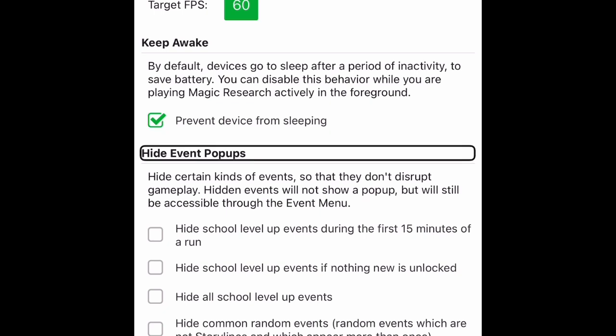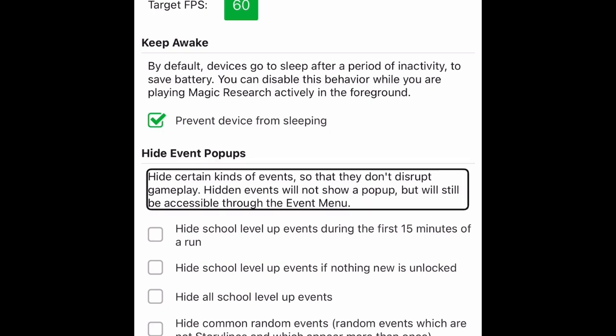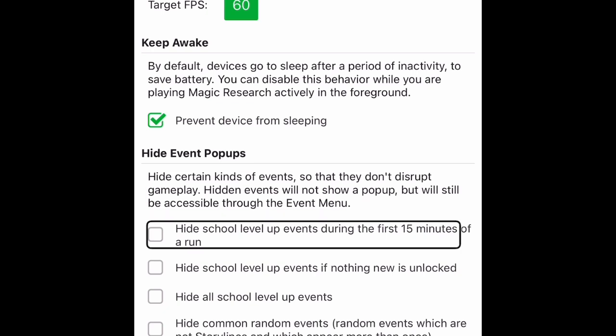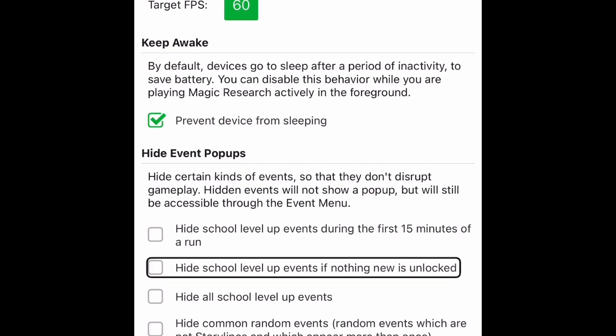Hide event pop-ups. Heading. Hide event pop-ups. Hide certain kinds of events, so that they don't disrupt gameplay. Hidden events will not show a pop-up, but will still be accessible through the event menu. That's interesting. I don't know if that matters yet. Hide school level up events during the first 15 minutes of a run. Checkbox. Not checked. School events. That's so interesting. Hide school level up events if nothing new is unlocked. Checkbox. Not checked.